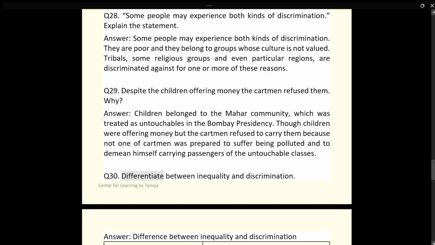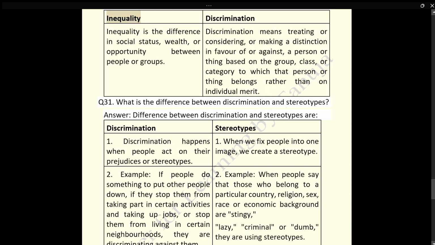Q30. Differentiate between inequality and discrimination. Answer. Difference between inequality and discrimination. Inequality is the difference in social status, wealth, or opportunity between people or groups. Discrimination means treating or considering, or making a distinction in favor of or against, a person or thing based on the group, class, or category to which that person or thing belongs rather than on individual merit.